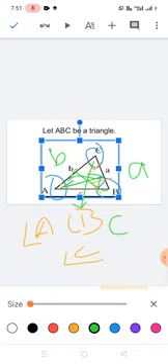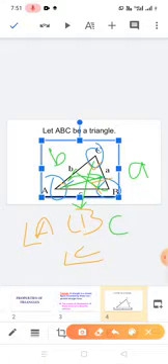So a triangle contains three angles, three sides and three vertices.